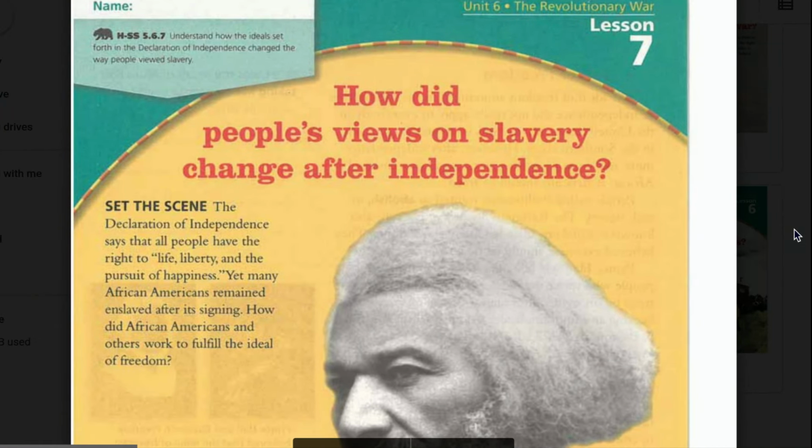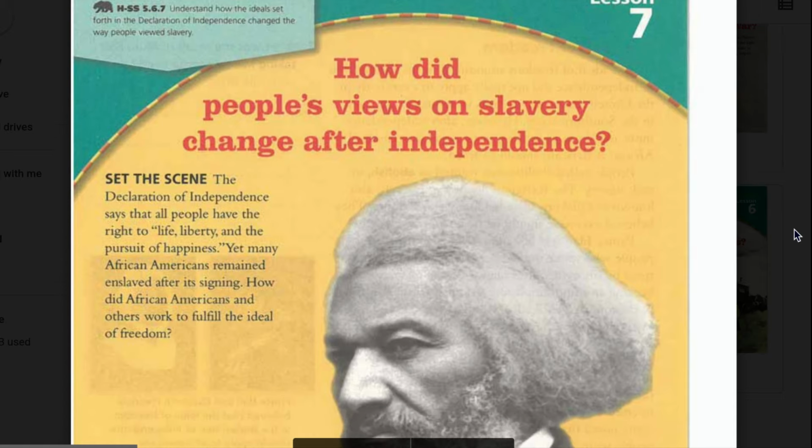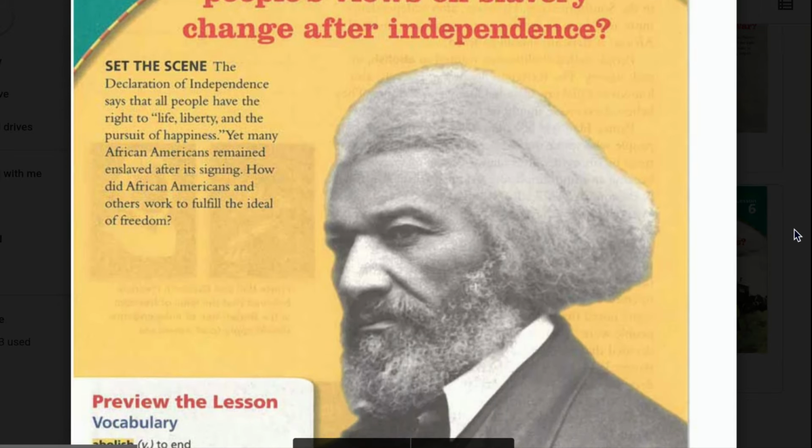Unit 6, The Revolutionary War. Lesson 7: How did people's views on slavery change after independence? Set the scene. The Declaration of Independence says that all people have the right to "life, liberty, and the pursuit of happiness." Yet many African Americans remained enslaved after its signing. How did African Americans and others work to fulfill the ideal of freedom?